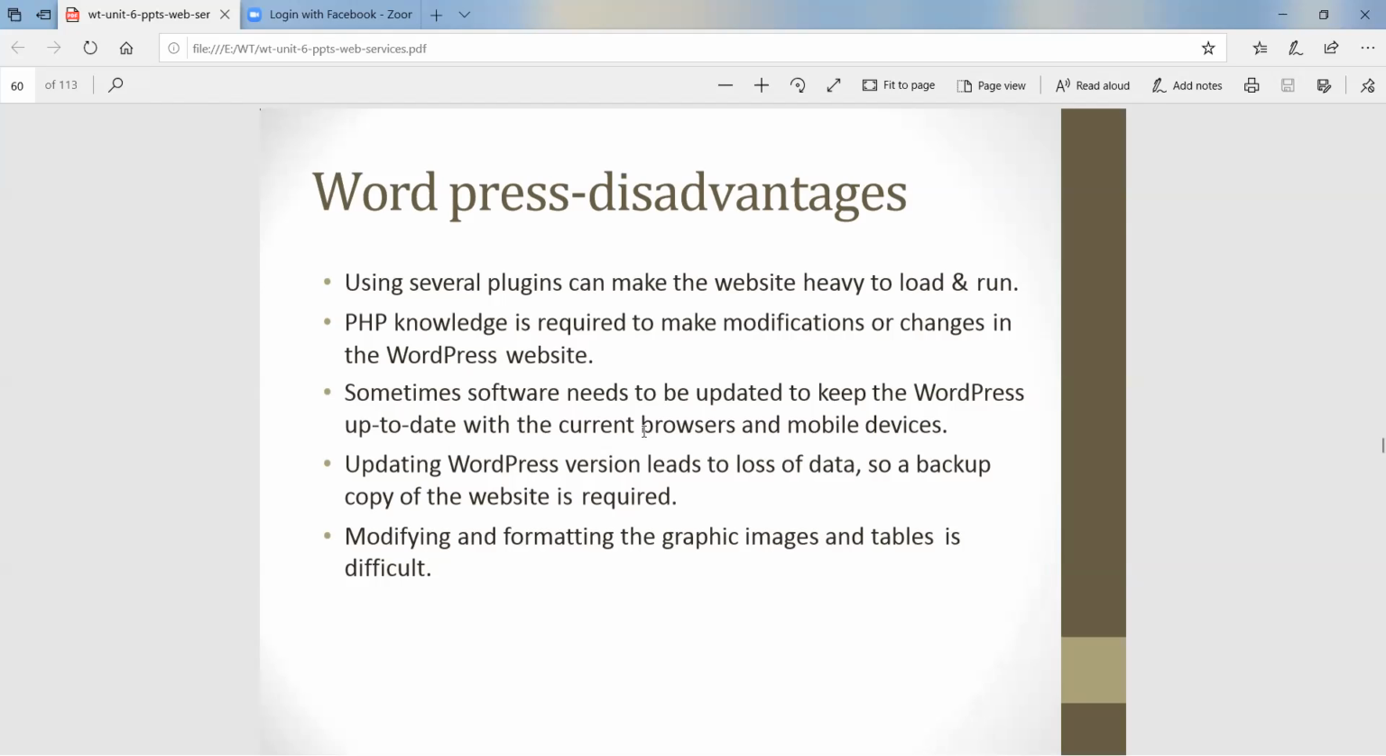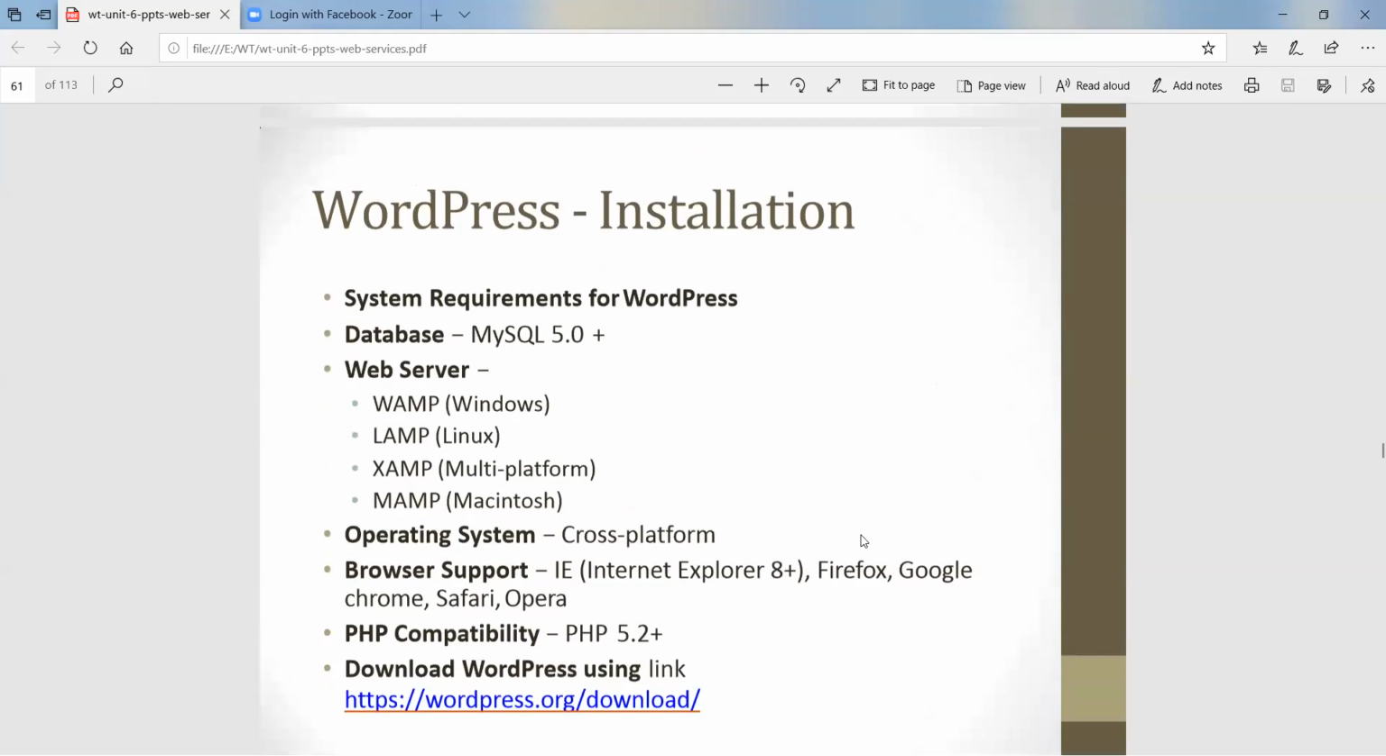Remember, this is one major disadvantage of WordPress. Every time you want to update, you have to take a backup on your machine. Then, modifying and formatting graphic images and tables is difficult. So here, graphic images and tables are difficult. This is one of the disadvantages.